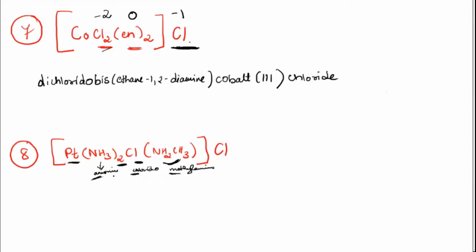Diamine, chloroplatinum chloride. Wait, one minute. Three ligands are there, no? Diamine, then chlorido after that. What about this one? NH2CH3.